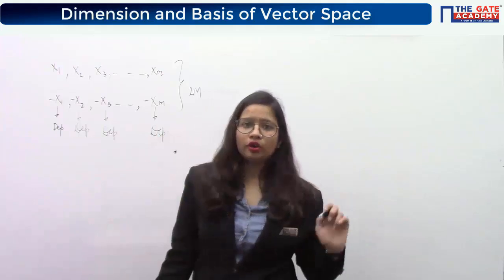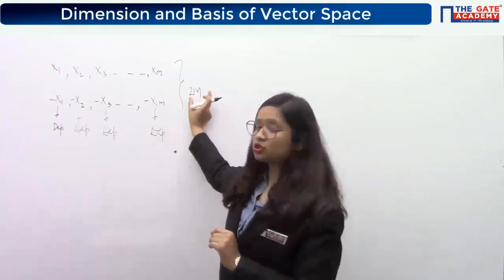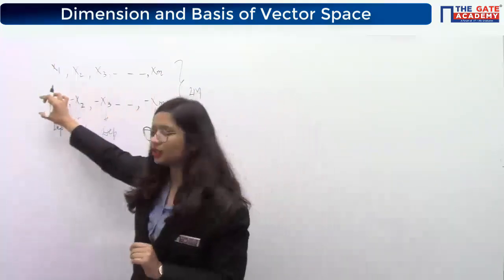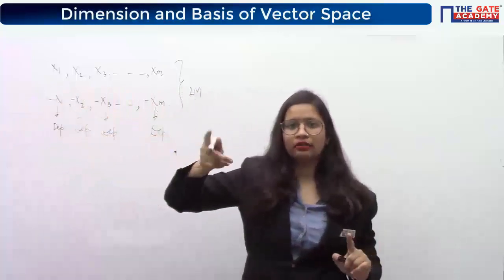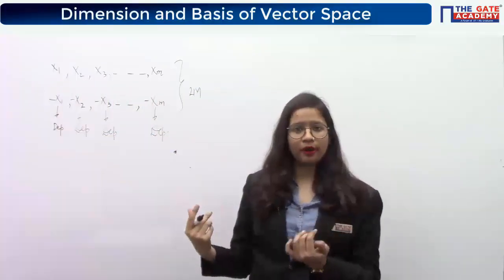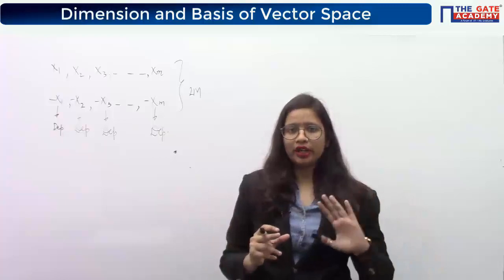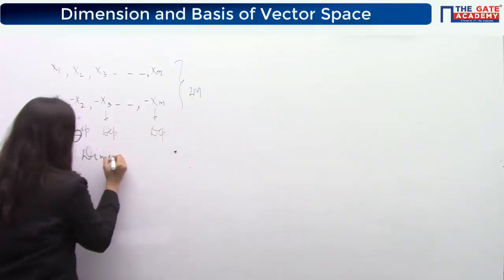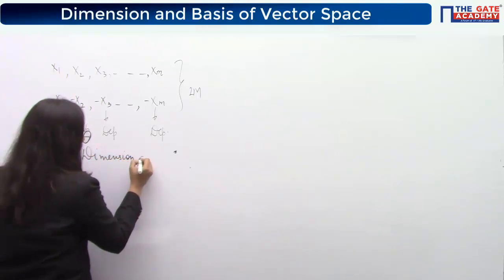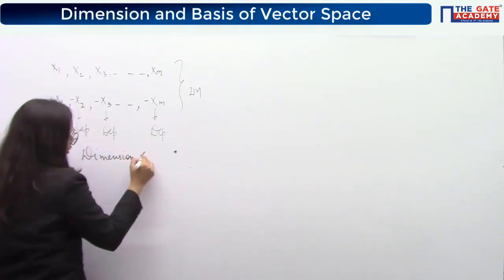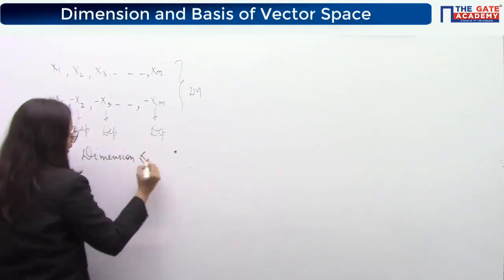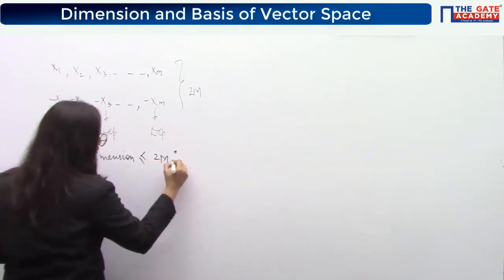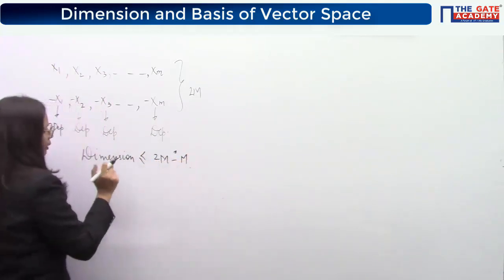So the point to note is that among these 2m vectors, these negative vectors, which are in total m vectors, are obviously dependent vectors. So the dimension, whatever it may be, will be either equal to or less than 2m minus m. Why am I saying that?